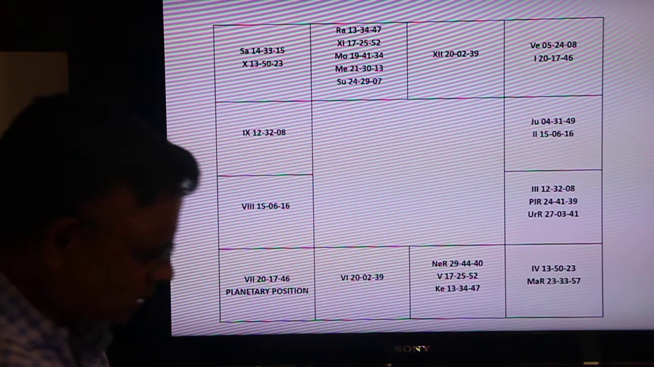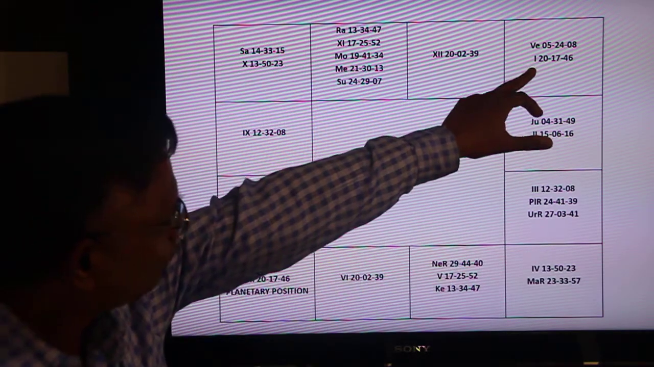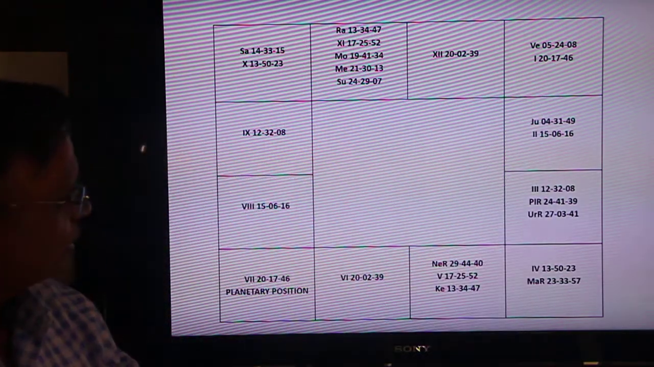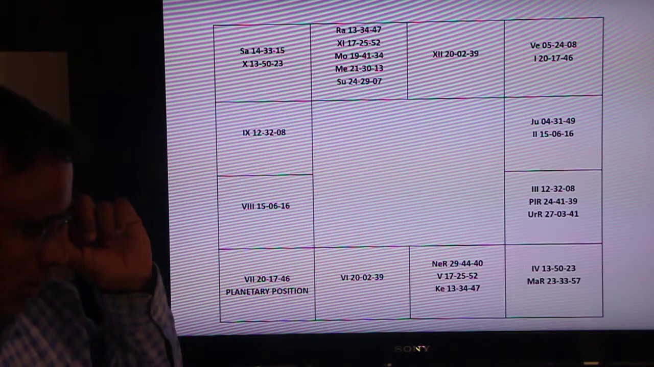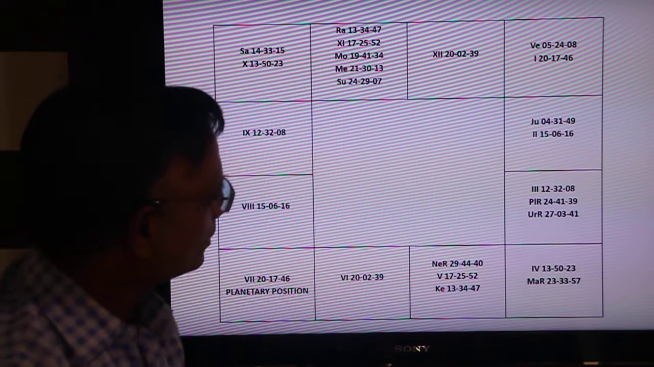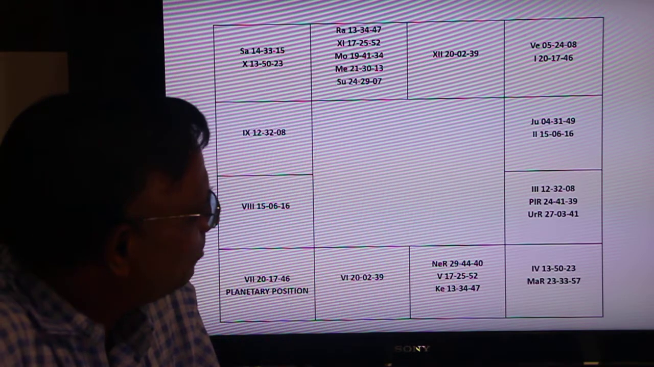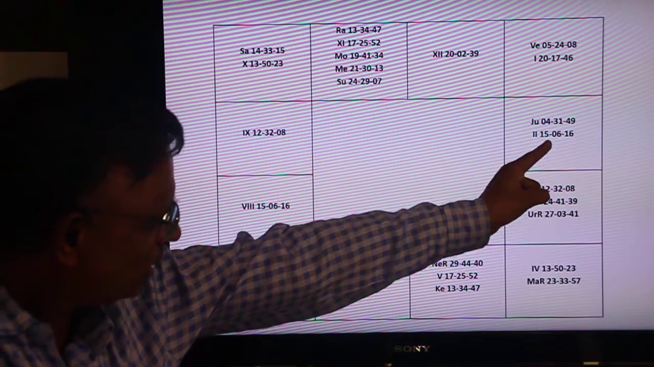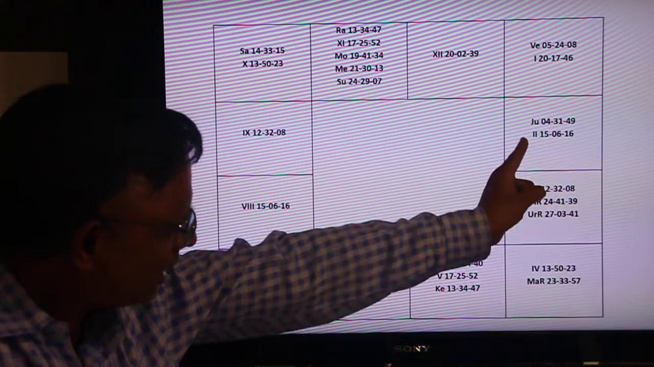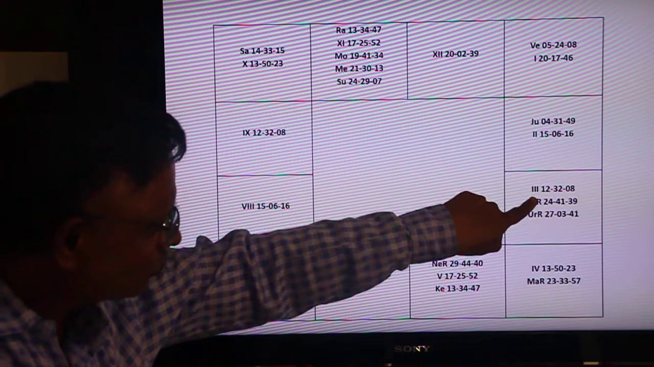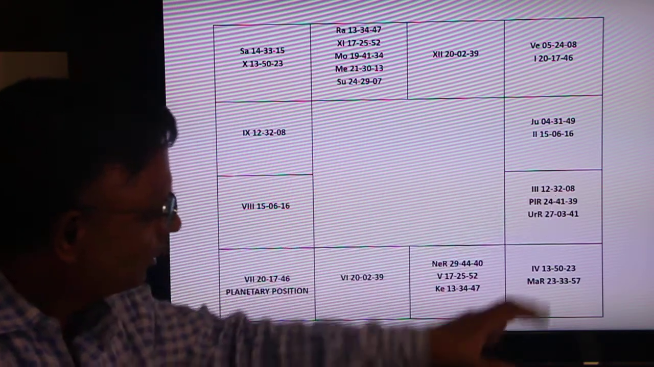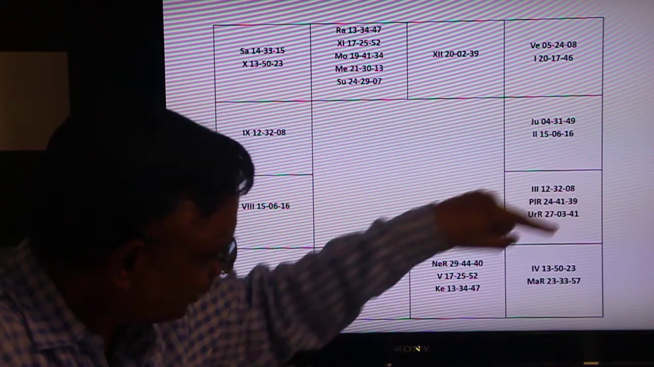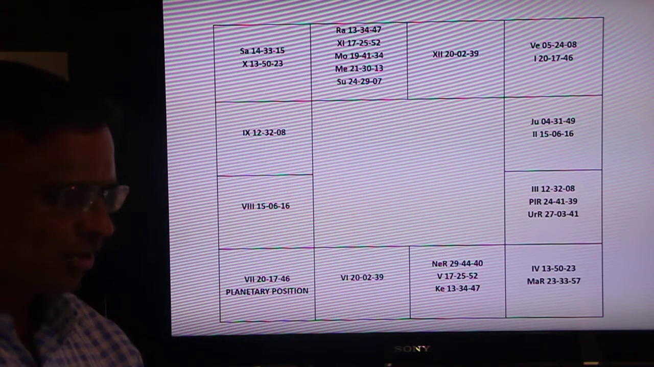So what we call here is cusp 1, which is 20.17.46 in Gemini. So I say his first cusp starts from 20.17.46, the second cusp from 15.06.16, the third cusp from 12.10.08 to 13.20.23 Virgo.